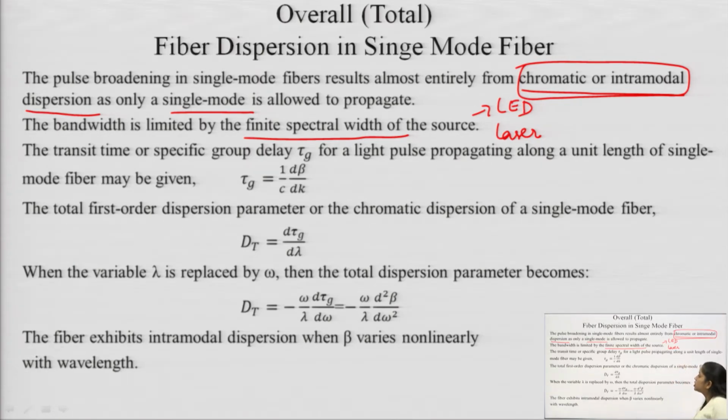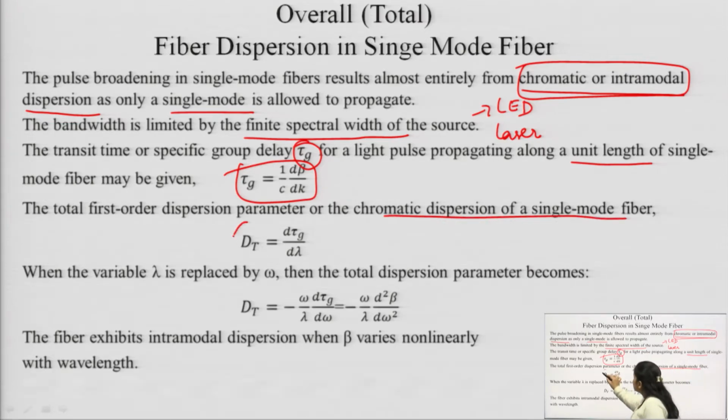The transit time or the specific group delay, which is represented by tau g, for a light pulse propagating along a unit length of a single mode fiber is given by tau g equal to 1 by c d beta upon dk. So, the total first order dispersion parameter or the chromatic dispersion of a single mode fiber, first order, is equal to dt, and it is equal to d tau g upon d lambda, and we know the value of tau g and we have to just differentiate over here.